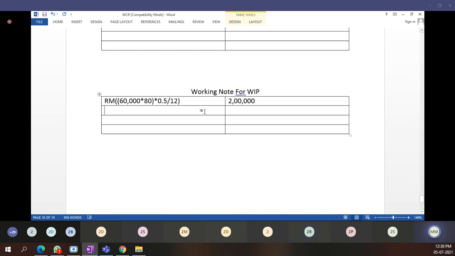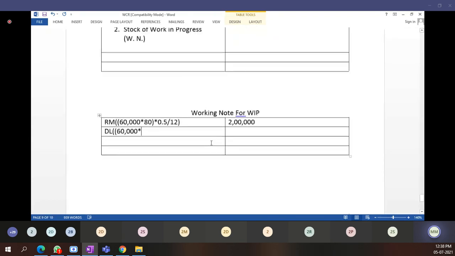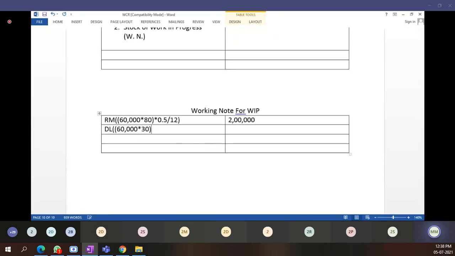And for direct labor, then 3 points you have to consider. Direct labor. 60,000 units we have to produce. The labor charges per unit cost, labor cost 30 rupees. And again I am going to consider 50%, as some work of labor has been done. Out of 100 processes, 50% process has been done, and some material is lying on the floor. How much comes direct labor? 75,000.